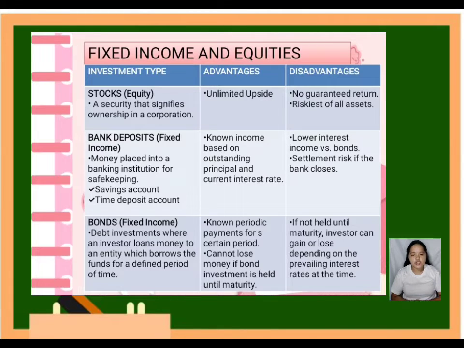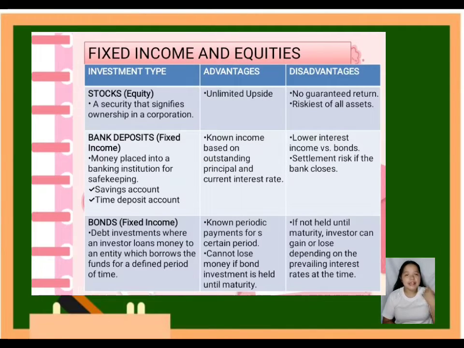The advantage of bank deposits is known income based on the outstanding principal and current interest rate, which means that the higher the principal invested, the greater the interest we can earn. But on the other hand, bank deposits have a lower interest rate compared to bonds, and settlement risk if the bank closes. And the last type of investment in fixed income and equities is bonds.